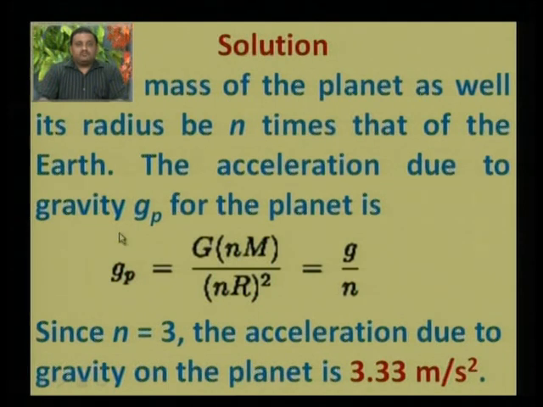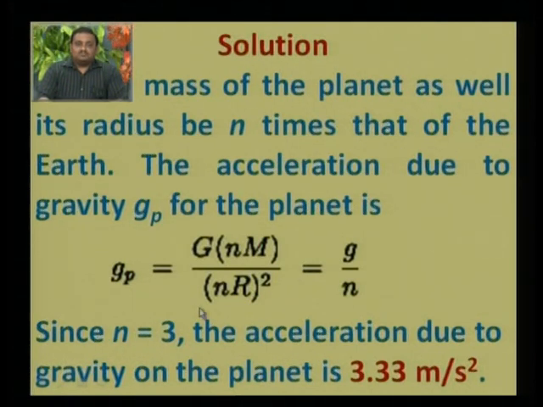So if we make these substitutions in this equation, then Gp, the gravitational acceleration on that planet, will be equal to g divided by n, where n is the number of times the mass and the radius of that planet is higher.